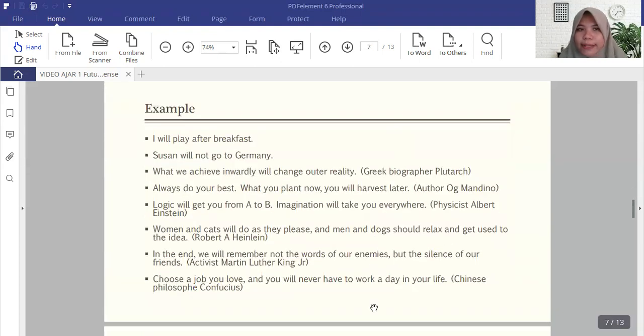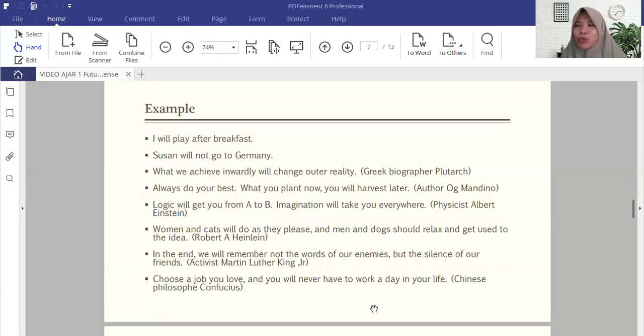And there are more examples: I will play after breakfast. Susan will not go to Germany. What we achieve inwardly will change outer reality. And these are quotes by famous people in the world. Always do your best. What you plant now, you will harvest later. Wow, this is a very good quote from the author Og Mandino. And also, logic will get you from A to B. Imagination will take you everywhere.